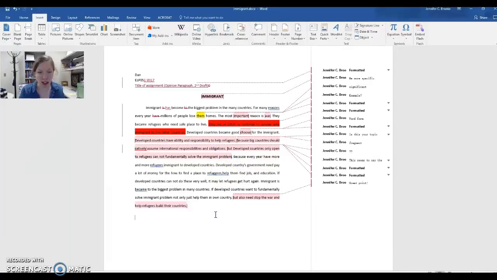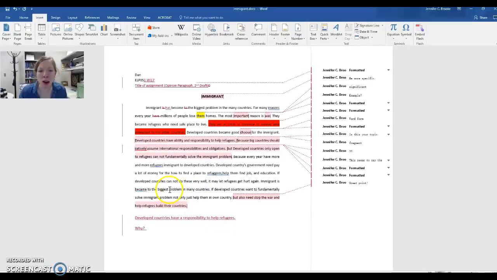So my question is, if this is your topic, that developed countries have a responsibility to help refugees, then the rest of your paragraph is going to tell me why. Why do we have a responsibility? Right now, you're kind of giving me facts about how we're helping refugees, like helping them find a job, getting them educated, a place to live, things like that. And then the consequences if we don't, which is a good point.